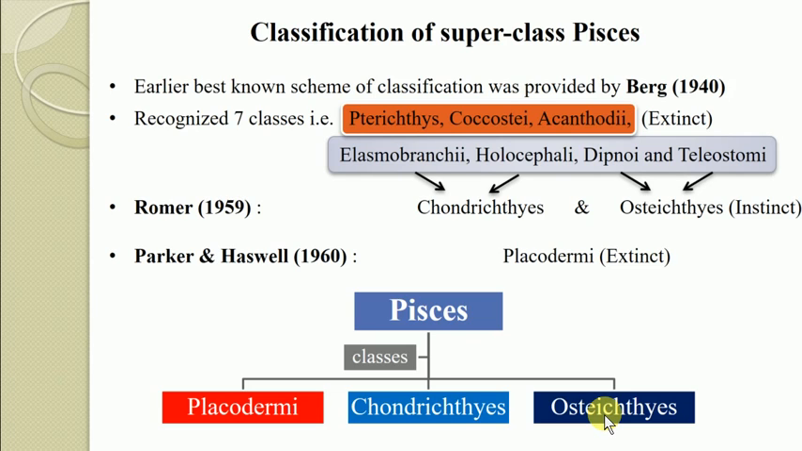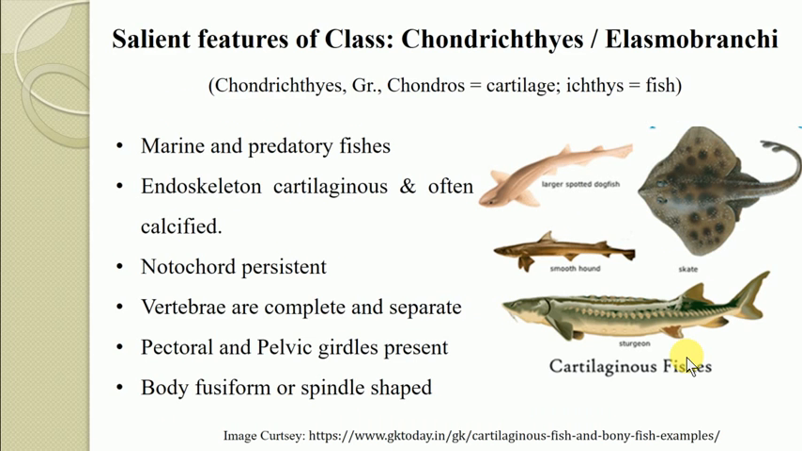For your syllabus, we are going to learn only the two classes, that is Chondrichthyes and Osteichthyes, as there is no inclusion of the Placodermi as a class belonging to the Pisces in your syllabus. So today we are going to start with the Chondrichthyes. Let's see the salient features of the Chondrichthyes or the Elasmobranchii.